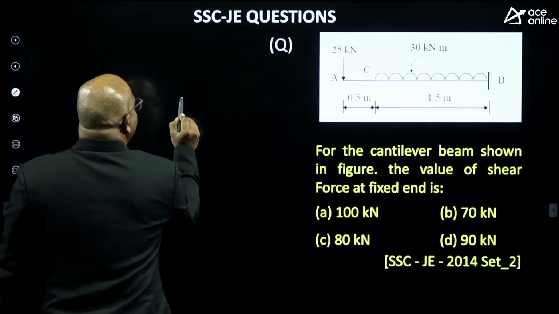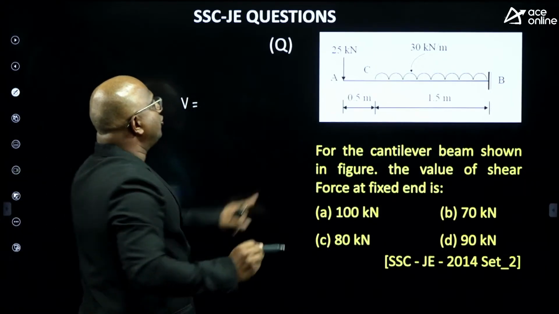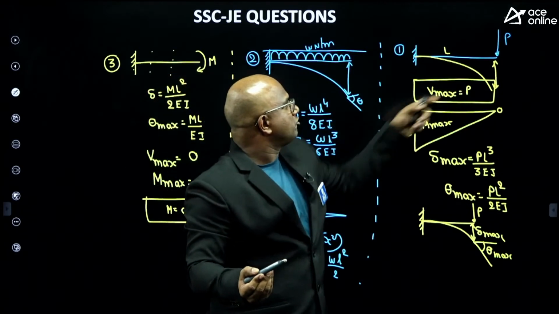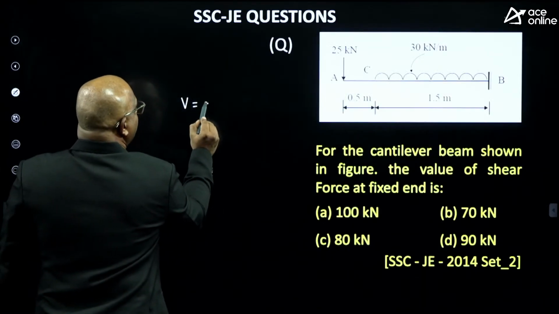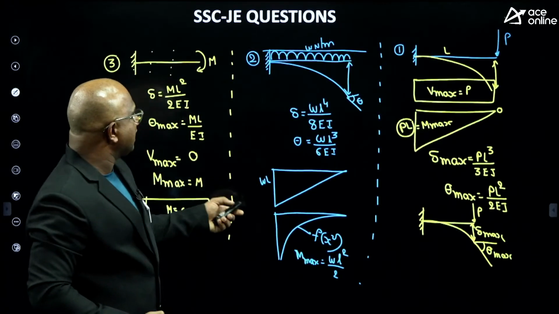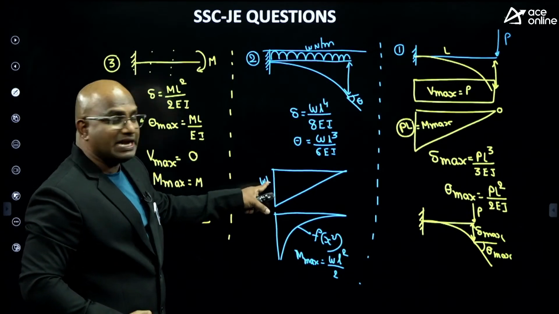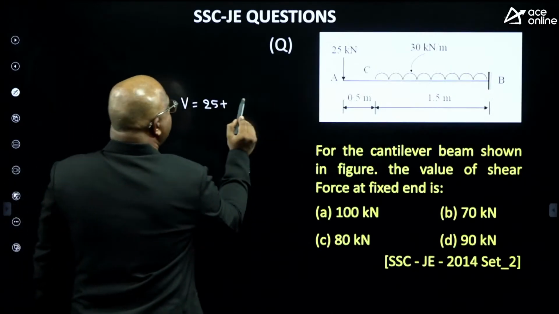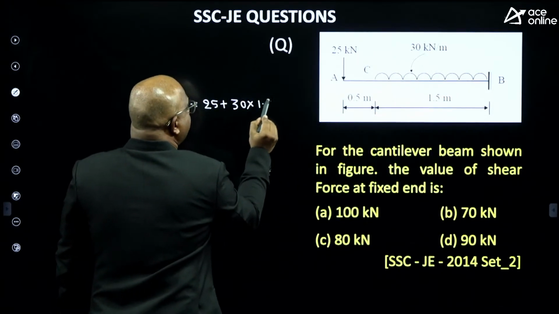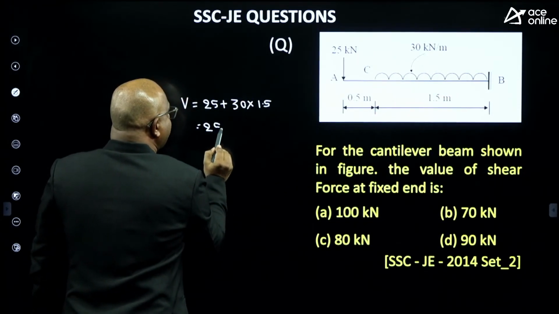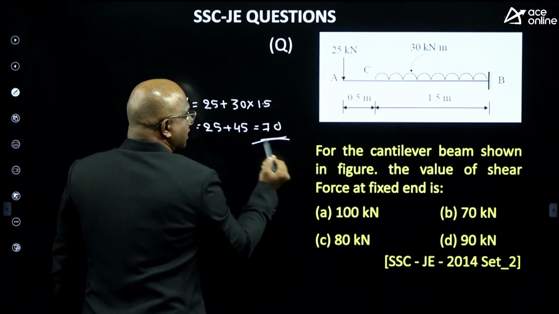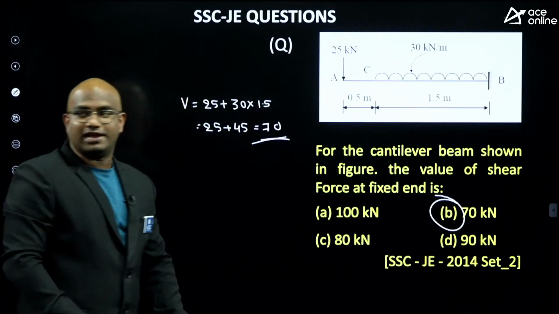Due to the point load, shear force equals P itself, which is 25, plus due to UDL, W times L. Here W is 30, times L of 1.5. I am going to get 25 plus 45, so 70 is the answer. Option B itself.